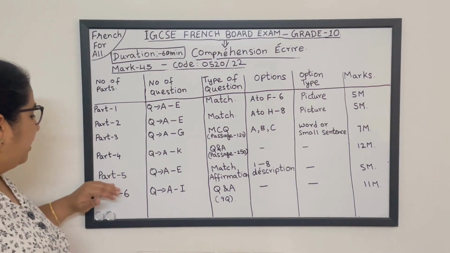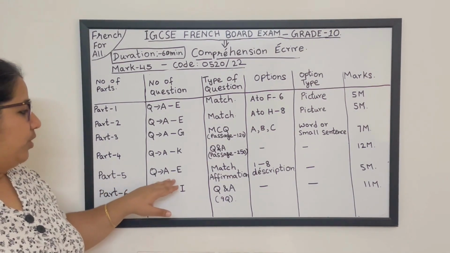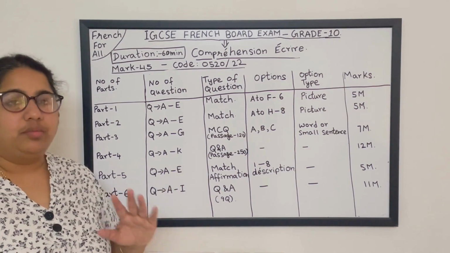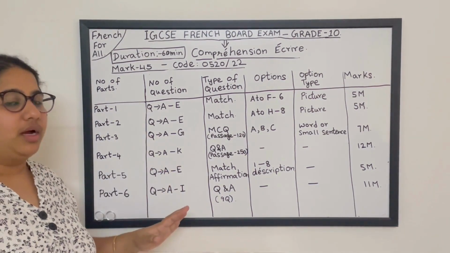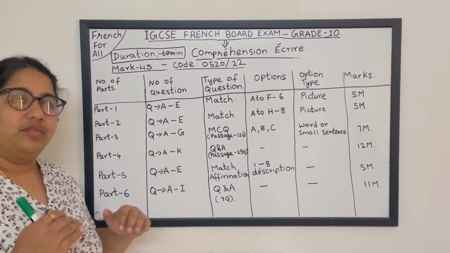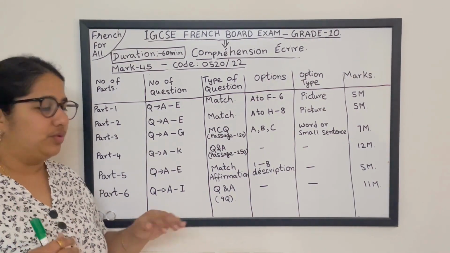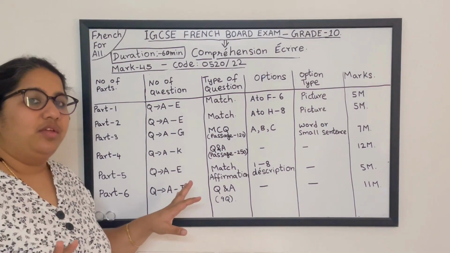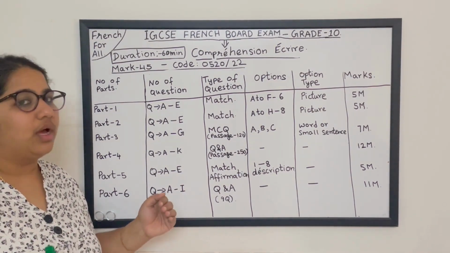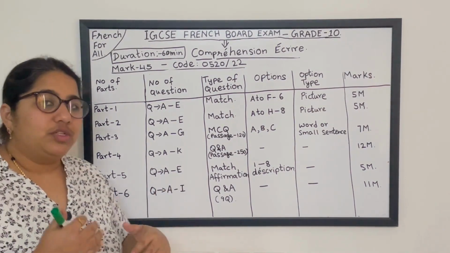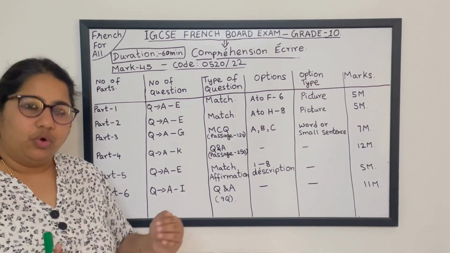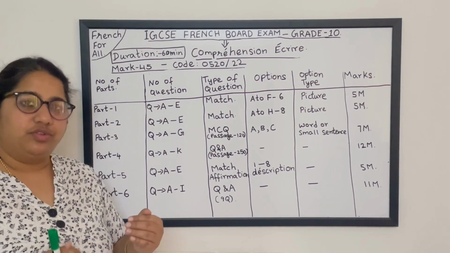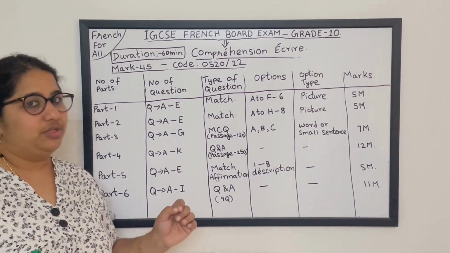Part 5, here the questions are going to be A to E. The number of questions is only 5, but among all the parts, here the toughness level will increase a lot. Though it is only going to carry 5 marks, it will take a long time to answer, because the options which will be given will be more and very close. If you understand the options very clearly only, you will be able to write.